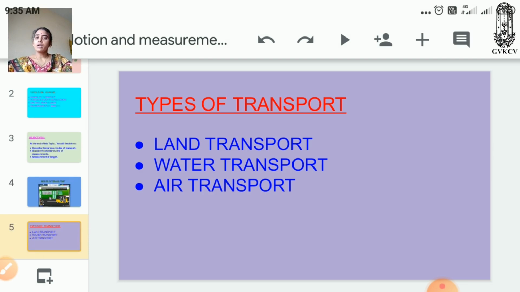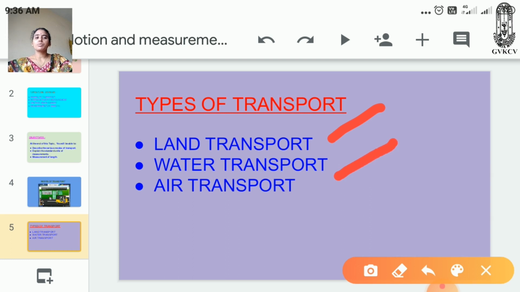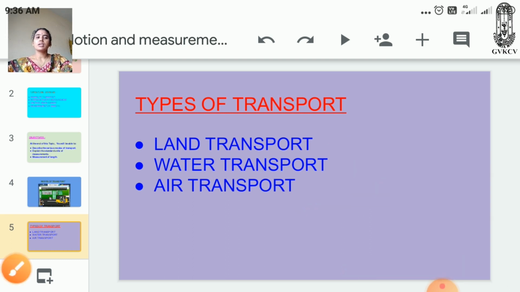I hope you all understood that video. In that video, we discussed what is meant by transport, what the examples of transport are, and what the types of transport are. There are three types of transport: land transport, water transport and air transport. So these are the examples and the types of transport. Nowadays we use vehicles, moving cars, aeroplanes and so on.